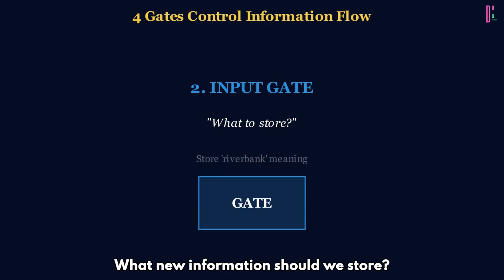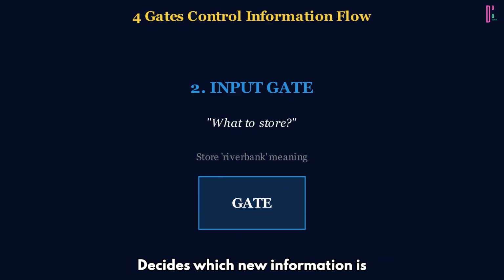2. Input gate. What new information should we store? It decides which new information is important enough to add to long-term memory. Example: store that this is a riverbank, not a financial bank.